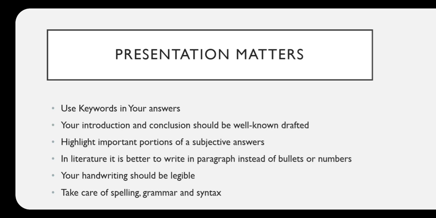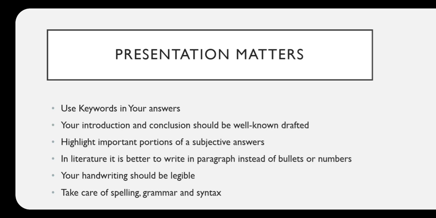And of course, if it is an answer of literature, because I cater mostly to literature students, don't use bullets or numbers. Please write in paragraphs, because it is an answer of literature. But for other subjects, if it is more scientific and observation based, you can use bullets or numbers.